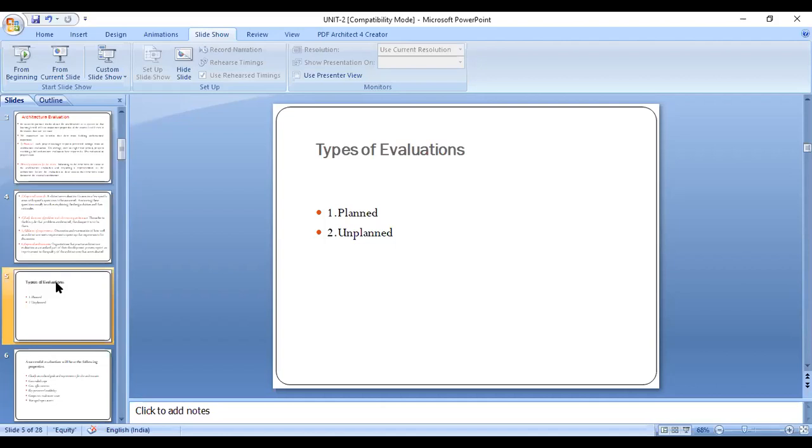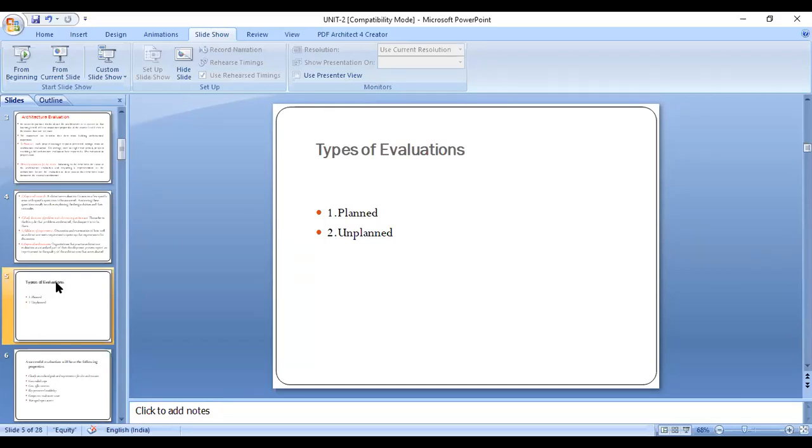Also, these kinds of evaluations are filled with tension. First of all, the people who are developing that project are under a little tension. Why? Because they got some troubles, some errors while developing that project, and with that, they started these unplanned evaluations too.